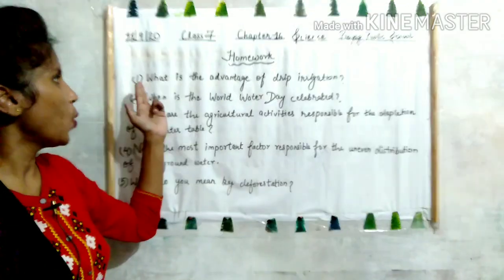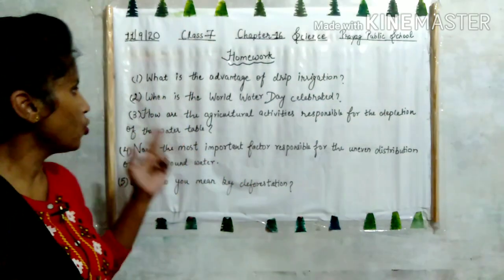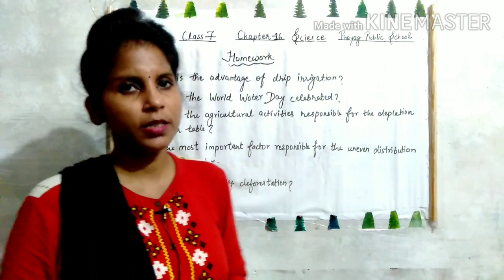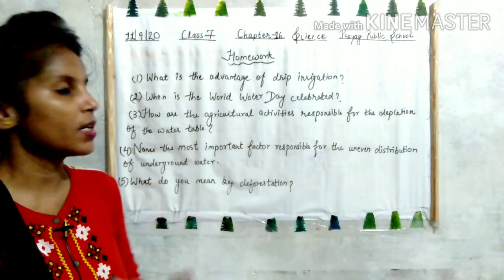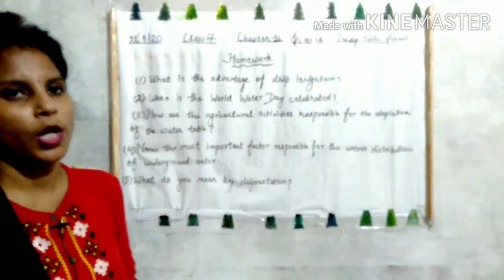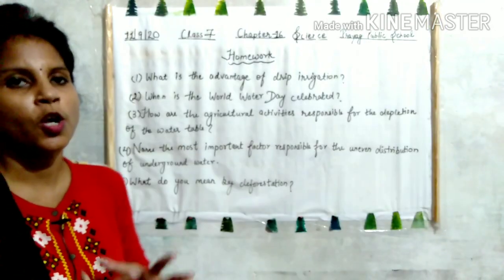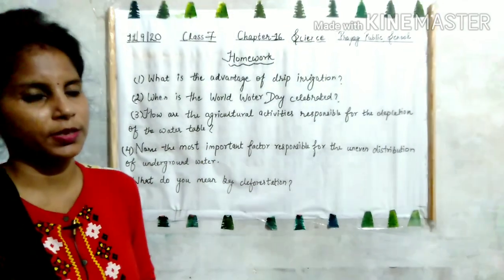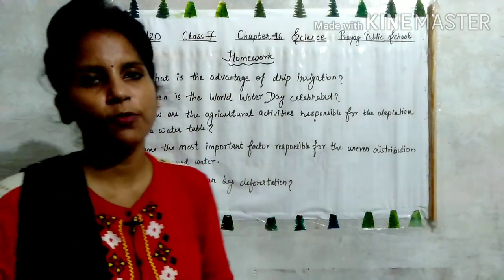Question number 1. What is the advantage of drip irrigation? Then question number 2. When is the World Water Day celebrated? Then question number 3. How are the agricultural activities responsible for the depletion of the water table? Question number 4. Name the most important factor responsible for the uneven distribution of underground water. And question number 5, the last one, is what do you mean by deforestation?